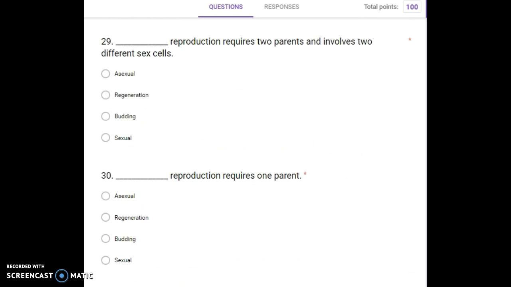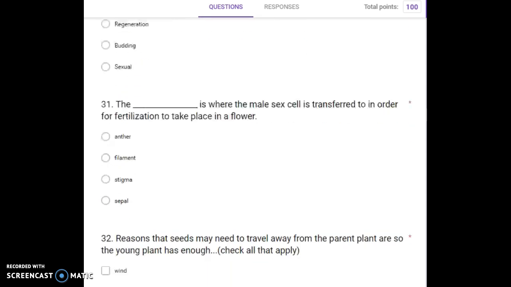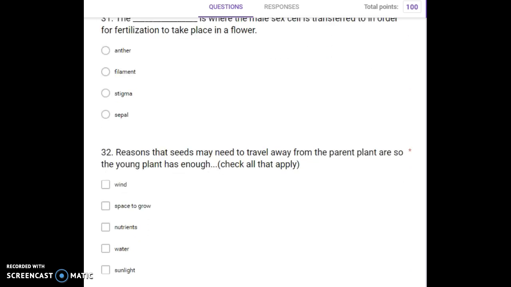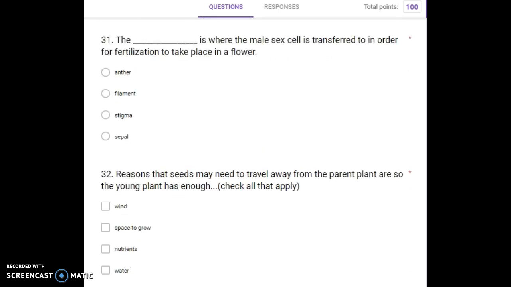Number 29. Blank reproduction requires two parents and involves two different sex cells. Asexual, regeneration, budding, sexual. Number 30. Blank reproduction requires one parent. Asexual, regeneration, budding, sexual. Number 31. The blank is where the male sex cell is transferred to in order for fertilization to take place in a flower. Anther, filament, stigma, sepal.